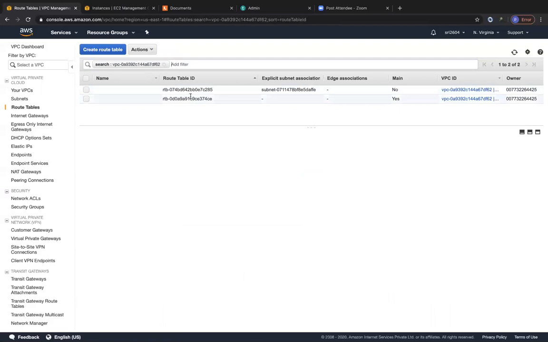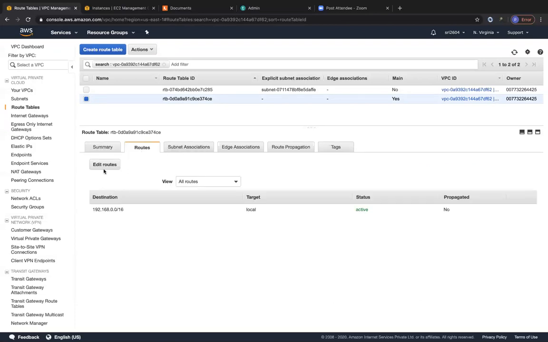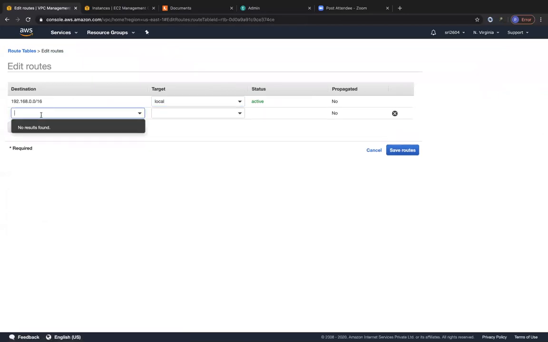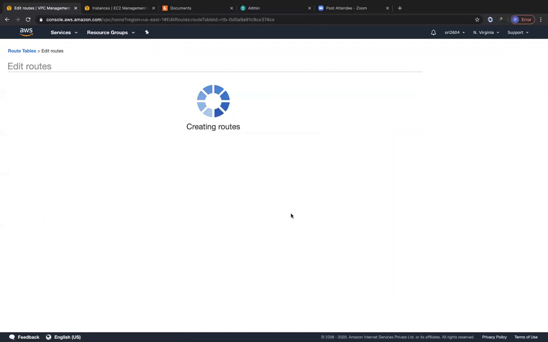Right, so you can see these two route tables. For both of these route tables, or essentially for the public route table where the subnet is associated, for this custom route table, I'm going to go to routes. I'm going to add another route over here, specifying the destination as the 10 dot network and the target as the peering connection. I'm going to choose this peering connection and click on save.